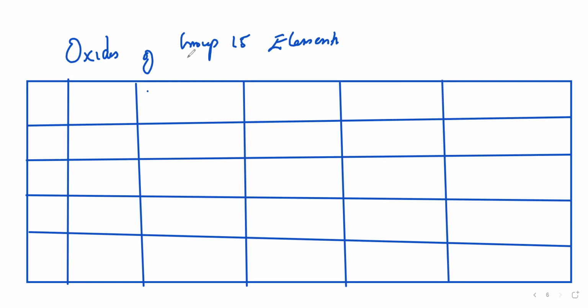So, oxides of group 15 elements. Let me write in the oxidation states: +1, +2, +3, +4, and +5. Again, those who don't know what oxidation number or oxidation state is, I'll just explain it very quickly.